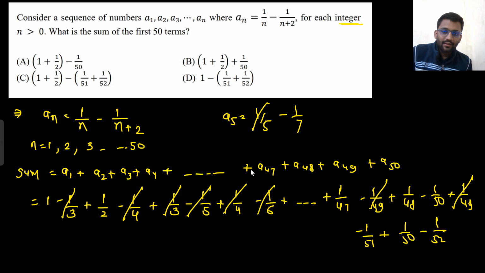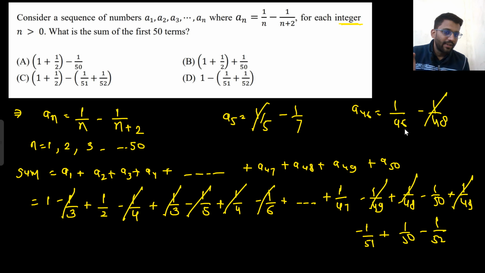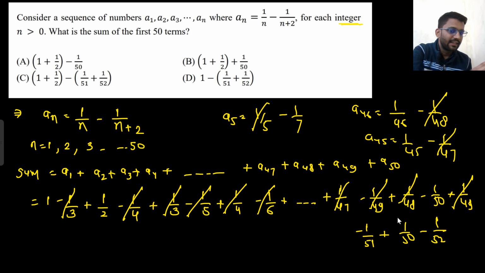Okay, and what will be the value of a46? That would be 1 by 46 minus 1 by 48. So in the same way, this also will get cancelled, right? In the similar way, what will be a45? A45 would be 1 by 45 minus 1 by 47. So in this way, this will also get cancelled. So similarly, all these are getting cancelled. Minus 1 by 50 and 1 by 50 is getting cancelled.